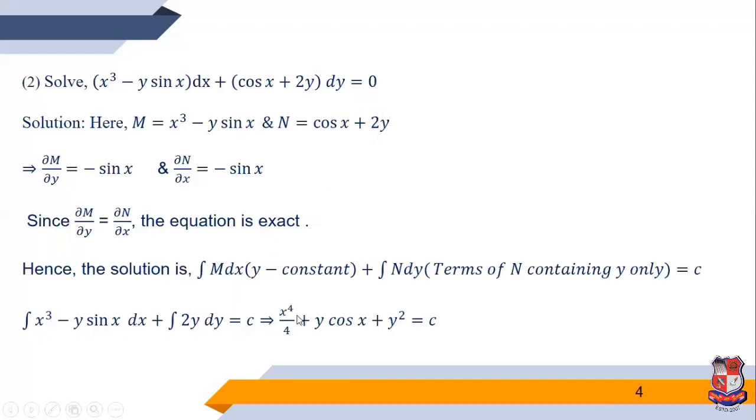Integration of x cube is x raised to 4 by 4. Integration of sin x is minus cos x, so y into cos x. Integration of 2y with respect to y is y square, equal to c. This is the required solution.